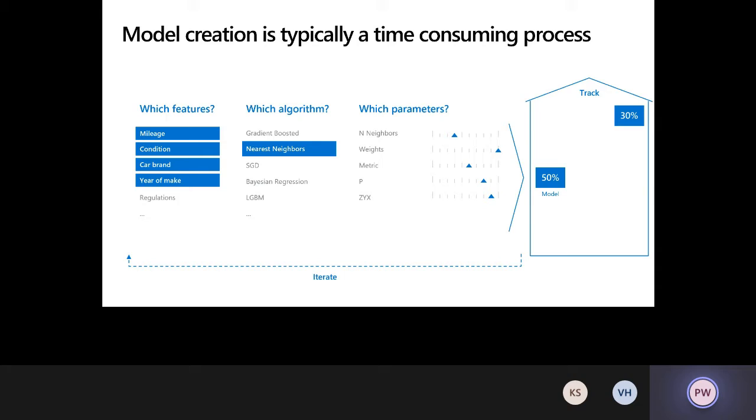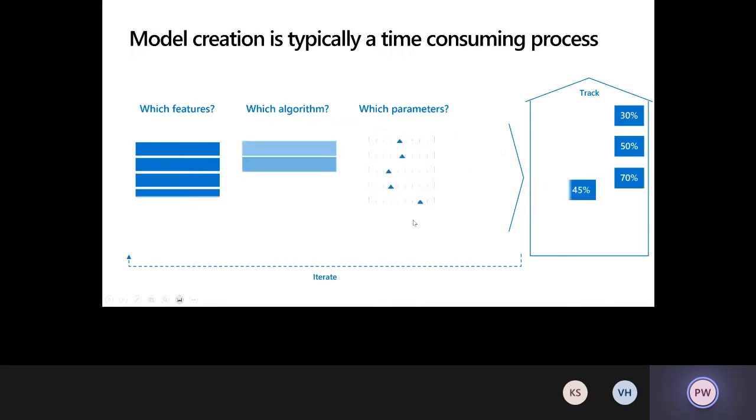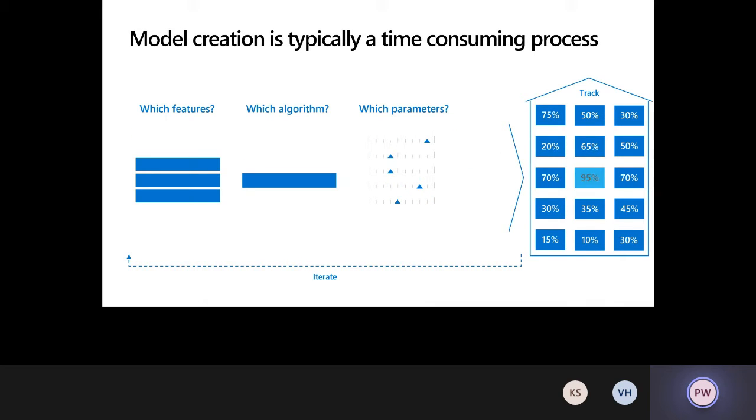Now this is an iterative process, and most of the folks who have been doing machine learning are familiar with this. They would have even automated some of this themselves using various libraries. But as part of this process, there is this art of selecting the right set of features, selecting the right algorithms, and then selecting the right values for those hyperparameters, right?